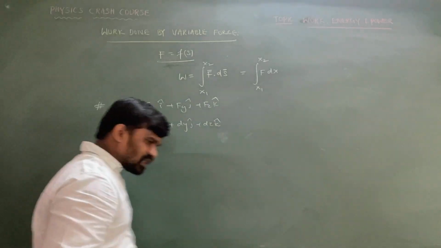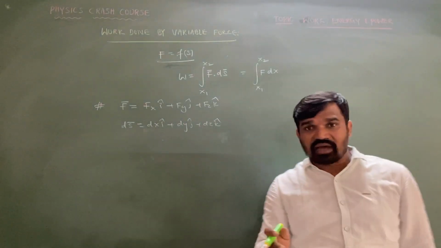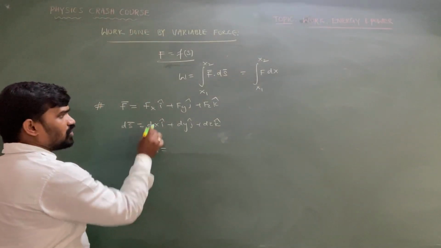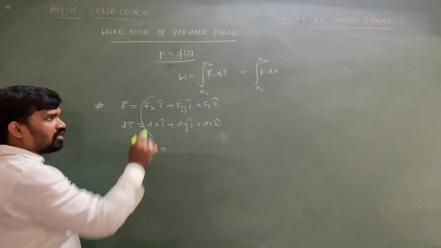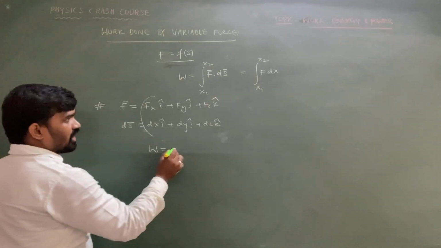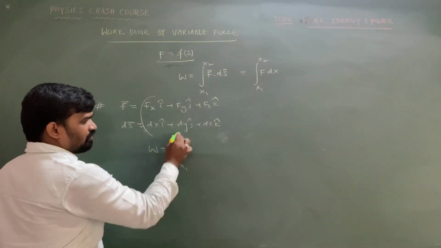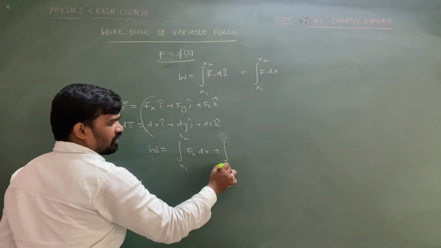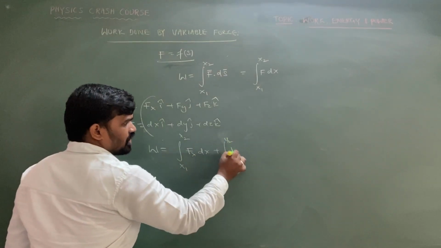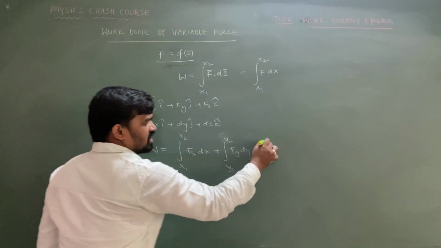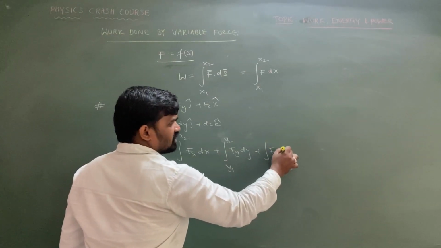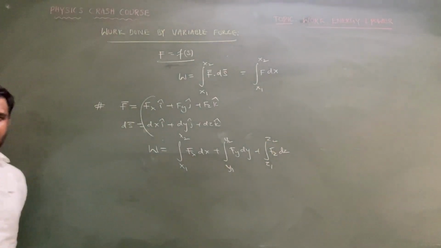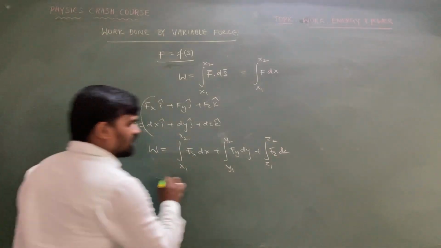If the force is variable and it has these components, then the work done is equal to, we have to take the dot product of this vector form. So the work done is equal to the integration from x1 to x2 of fx dx, plus the integration from y1 to y2 of fy dy, plus the integration of fz with respect to dz, from z1 to z2, sir. So this is the way to calculate the work done if there is a variable force.